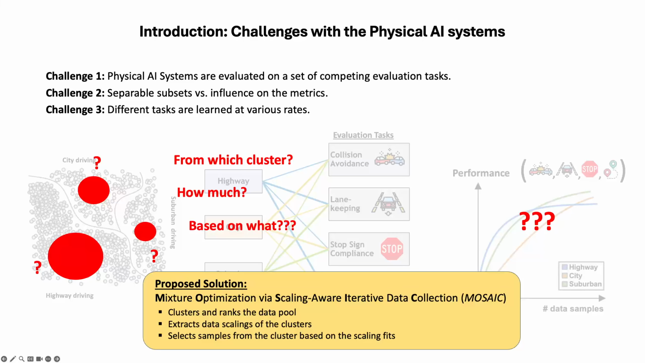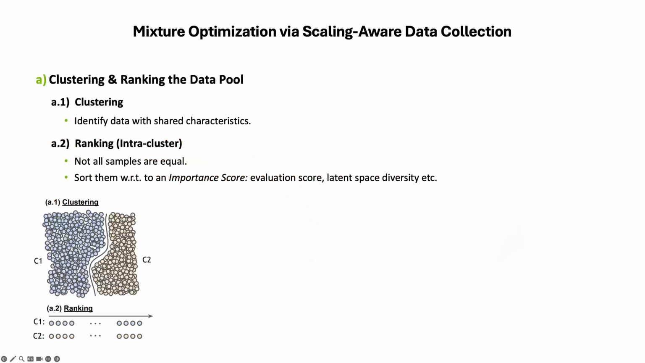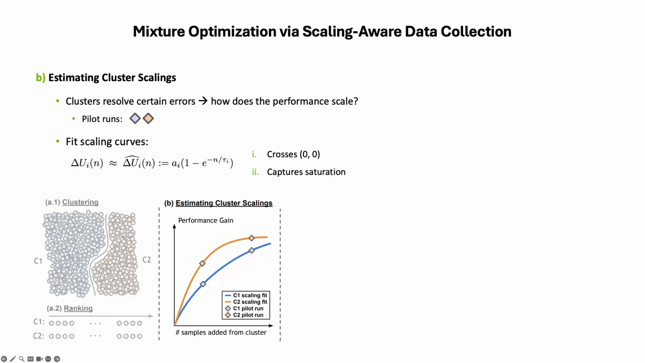To address this, we propose Mosaic, mixture optimization via scaling-aware iterative data collection, which has three stages. First, we cluster the data pool to identify groups with shared characteristics. Then, within each cluster, we rank the samples using an importance score. Second, we estimate how each cluster scales. For this, we run small pilot experiments by adding different numbers of samples from each cluster and measuring the resulting performance gain. Then we fit a scaling curve that captures saturation in the performance gain.